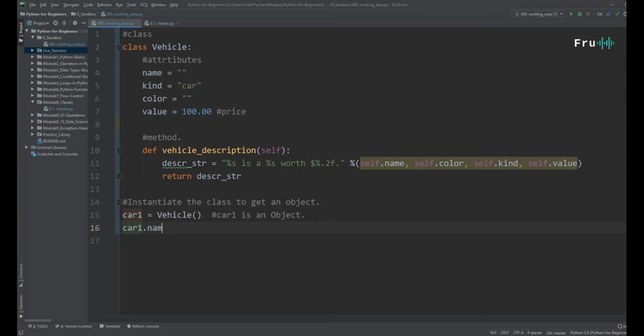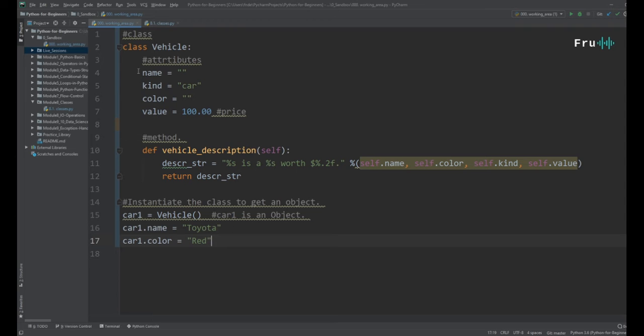So I can say car1.name, give it a name, and the name we can give will be, of course, Toyota, one of my favorite cars. Now not only do we have an object, we're specifying the values of that object. We can say car1 dot color equals, and we can give it a color here, red. So we're instantiating specific values of that car.